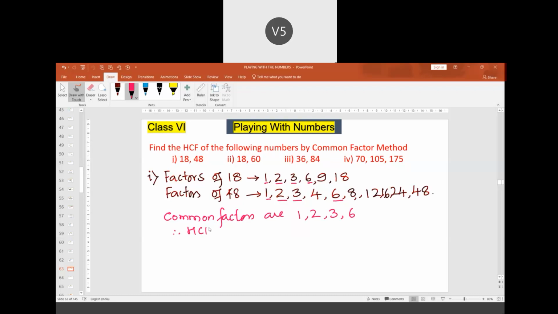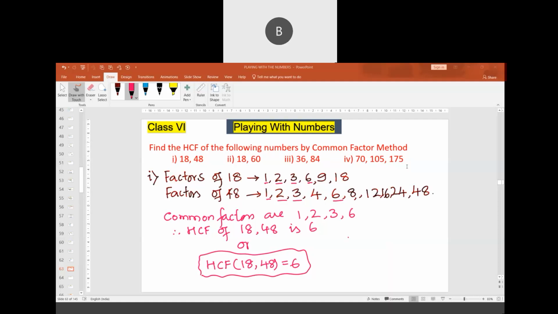Therefore, the highest common factor of 18 and 48 is 6. There is another way to write it. HCF of 18 comma 48 is equal to 6. This is another way to write the mathematical statement. Hope it is clear to everyone.